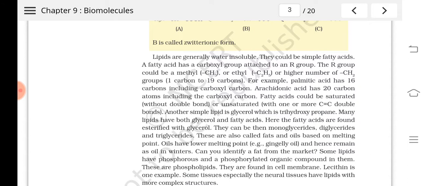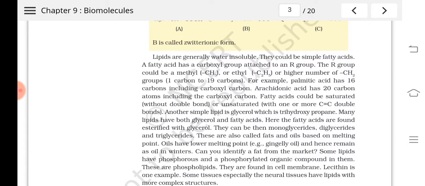Understand? So have you heard about fats and oils? Fats and oils, how do they differ? Oils will have a low melting point, means they can remain as oil in winters also. And have you seen some of the oil, when the temperature of the atmosphere becomes less, they'll become very thick, they'll become solid. Such kind of things are known as fat.